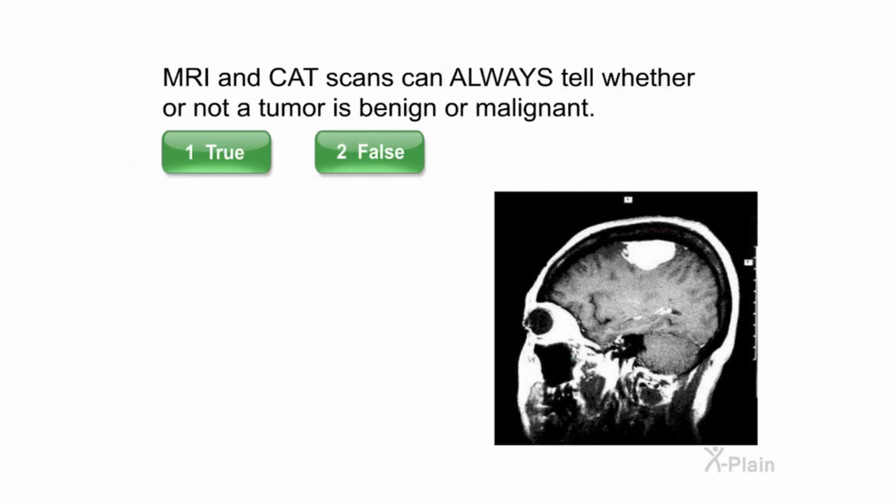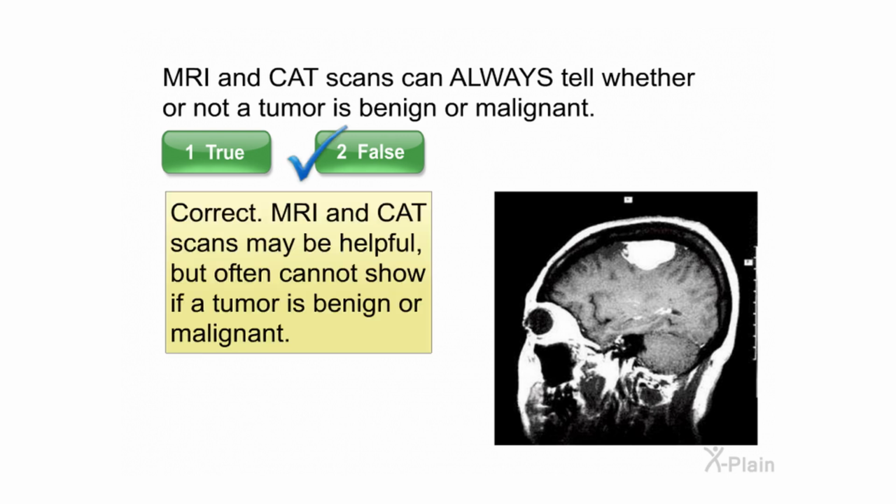MRI and CAT scans can always tell whether or not a tumor is benign or malignant. Select true or false. Correct. MRI and CAT scans may be helpful, but often cannot show if a tumor is benign or malignant.